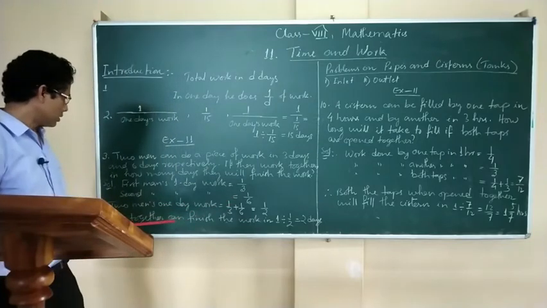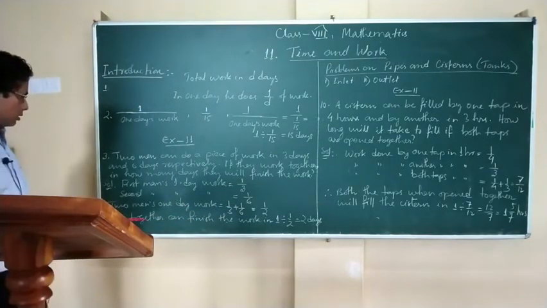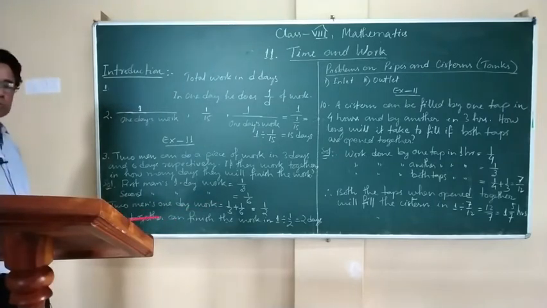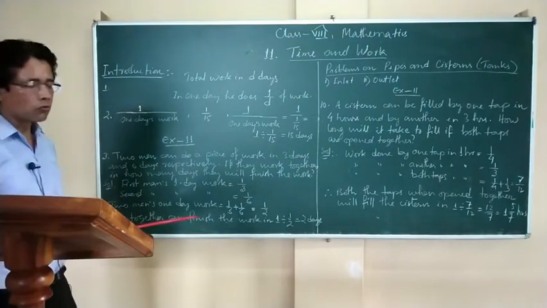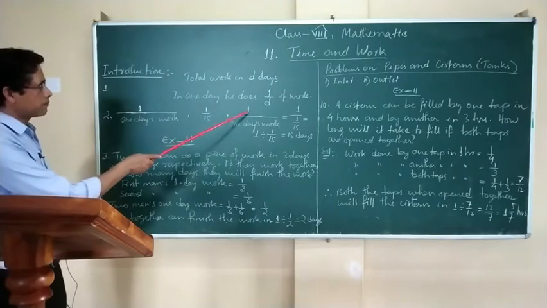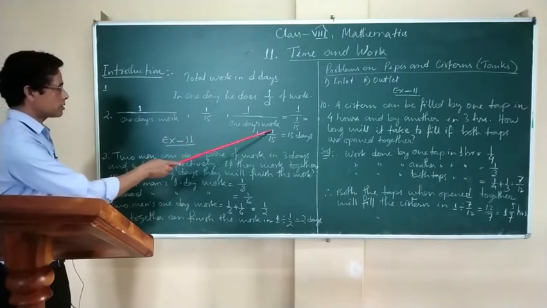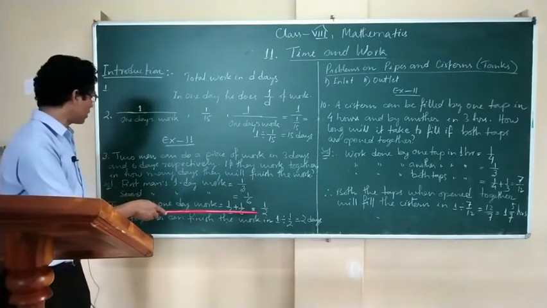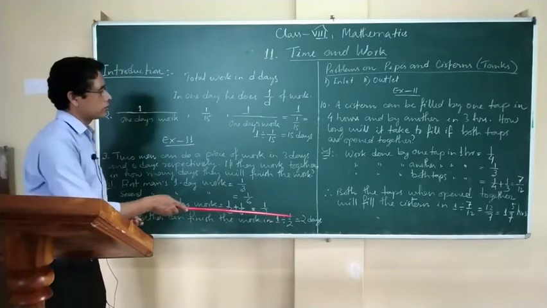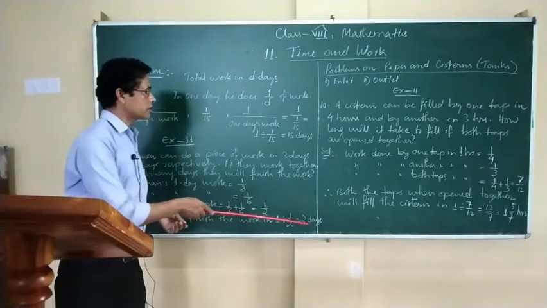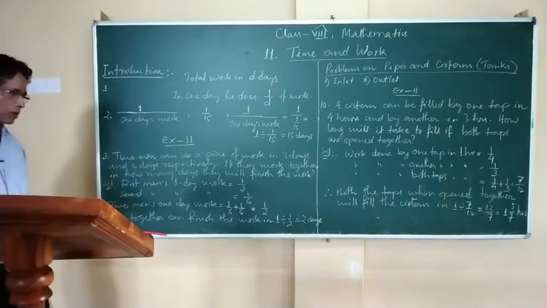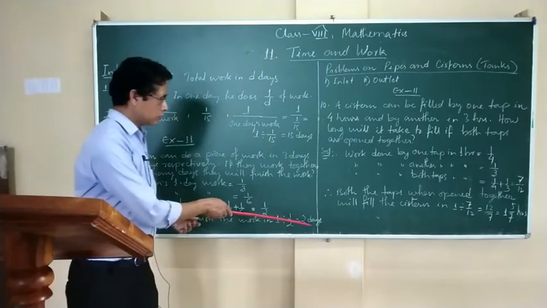1 by 2. It means when they work together, in how many days will they finish the work? That is what we have to find out. For that, what is the formula? 1 divided by 1 day's work. Here the 1 day's work is 1 by 2. So 1 divided by 1 by 2, we get 2 days. That means if both the men work together, they will finish the same work in 2 days.